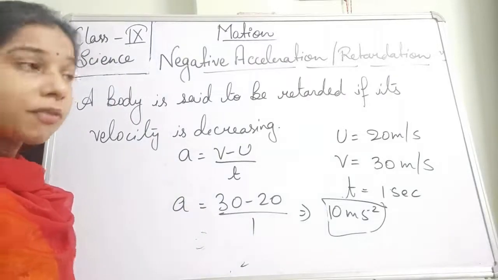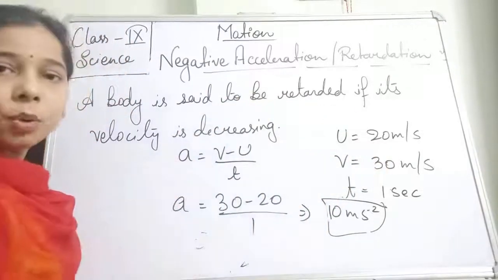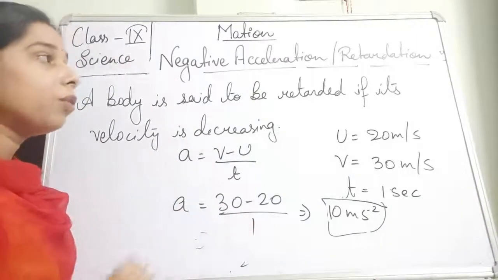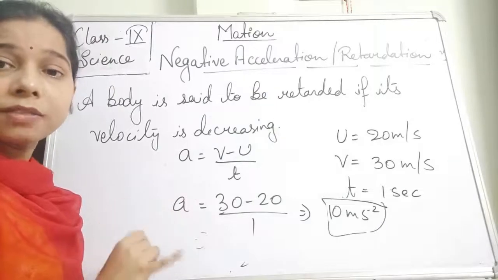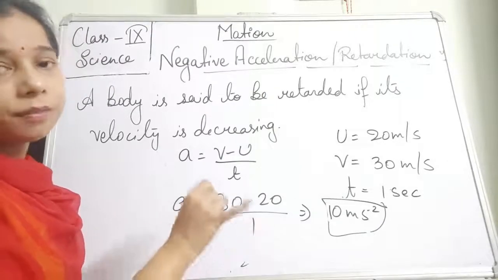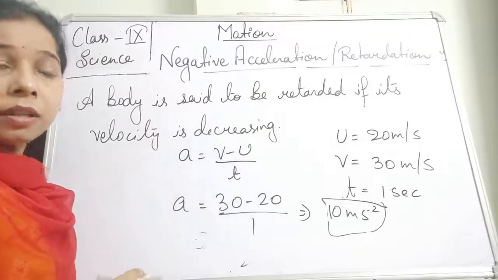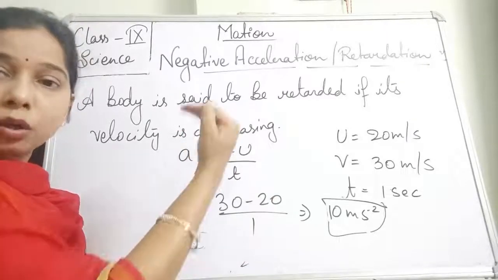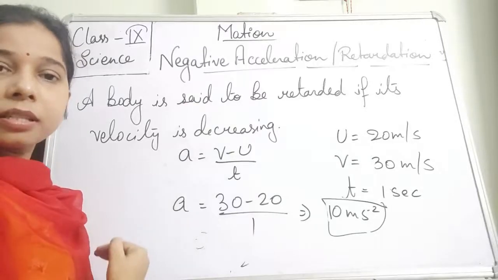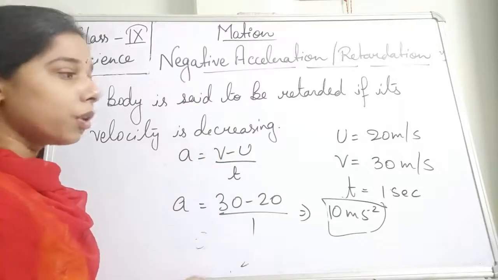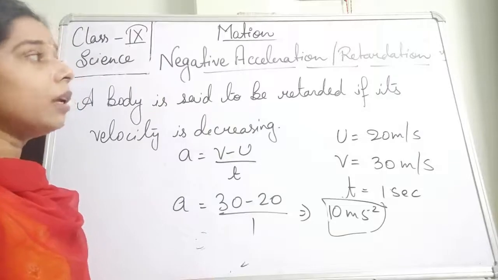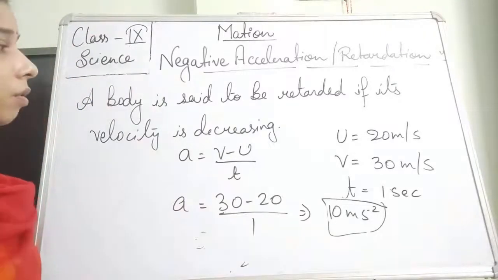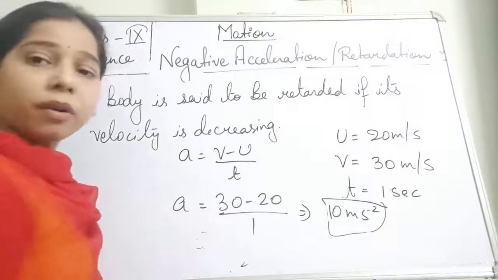But if the initial velocity is more and the final velocity is less, the value will have a negative sign, giving negative acceleration. Because the final velocity is less, the velocity is decreasing, and that comes under retardation. So this is the negative acceleration or retardation.